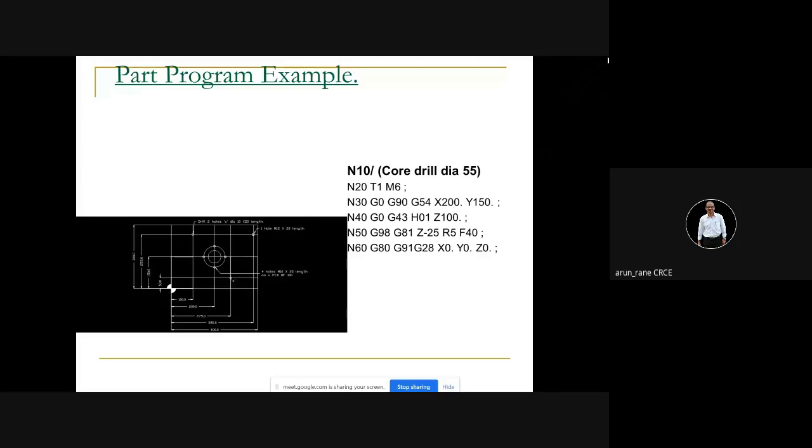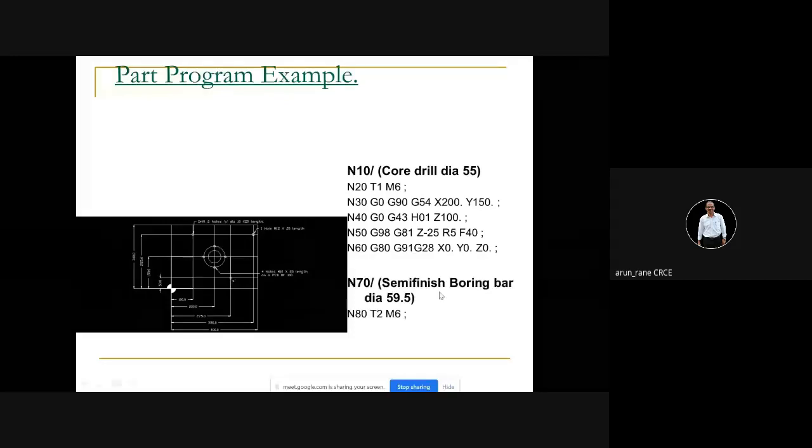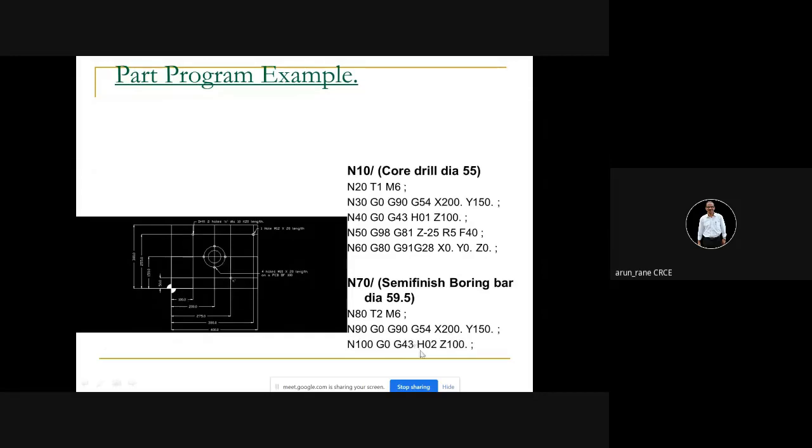Okay. Then next is my boring bar. So tool number 2, that is M6. M6 is nothing but the tool change. Okay, my position with respect to this is X200 and Y150. Then this is tool number 2, its offset, that is the length, has been given in H02. Then Z is 100. Okay, again here you have to make G0 Z2.